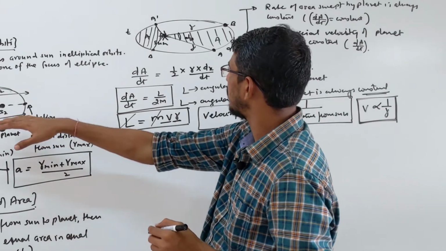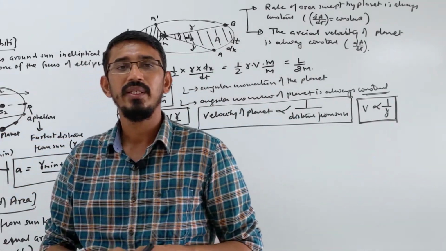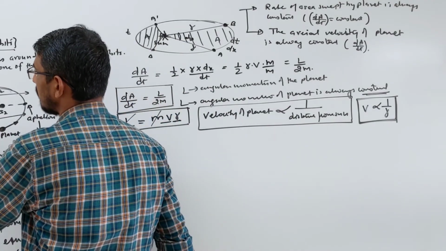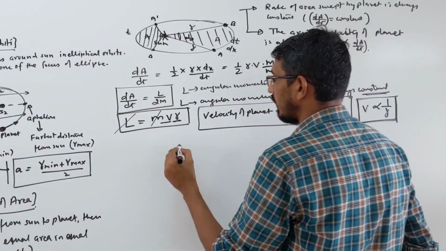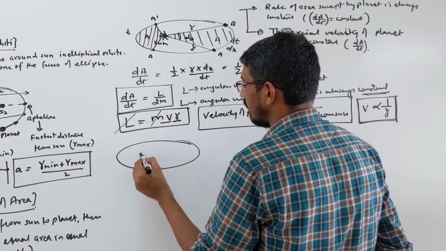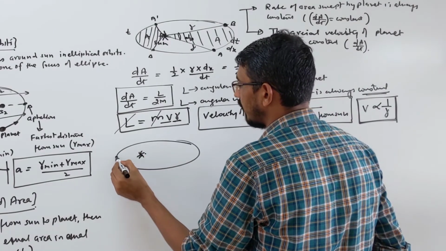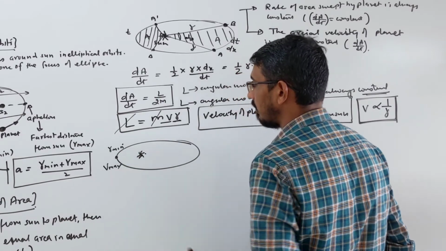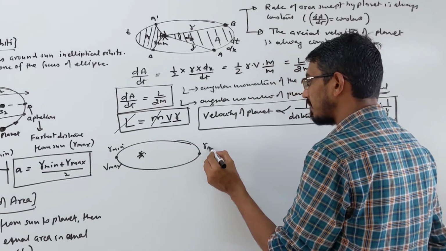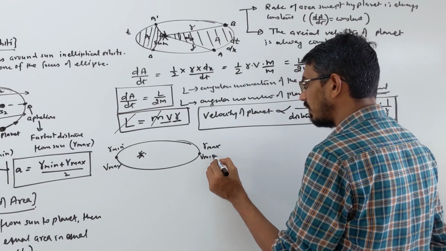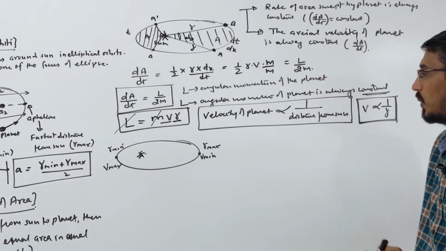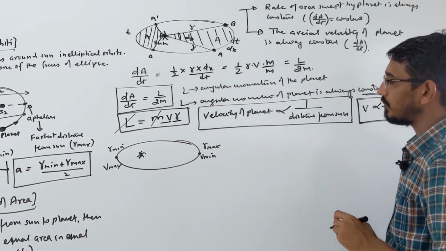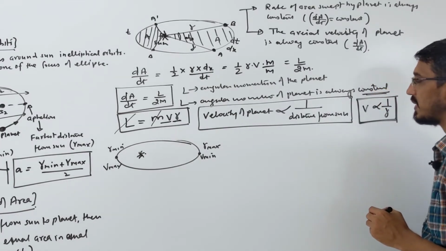Like in this picture, the nearest point is called perihelion. At this point the velocity of the planet will be maximum. I can draw one more picture. Yes, this is your sun. At this point the distance is called r minimum, and the velocity will be maximum, keep in mind. At this point r is maximum and the velocity will be minimum. Velocity and distance are inversely proportional, so there is a relation between these two, and it is very important.